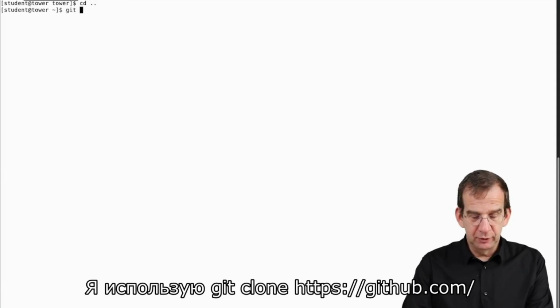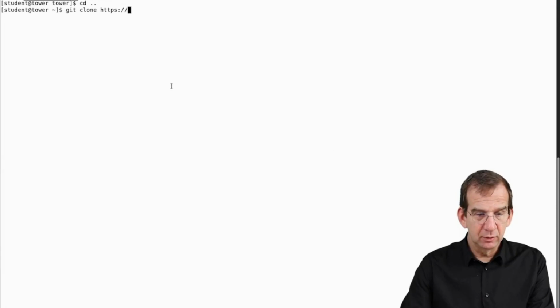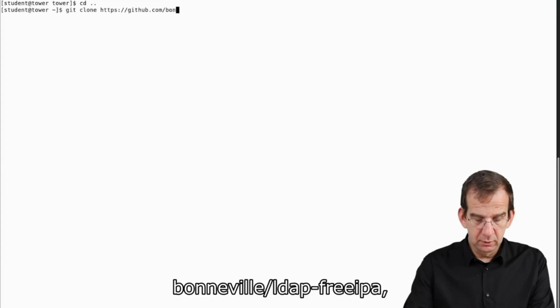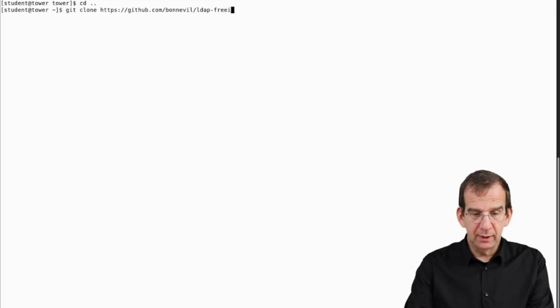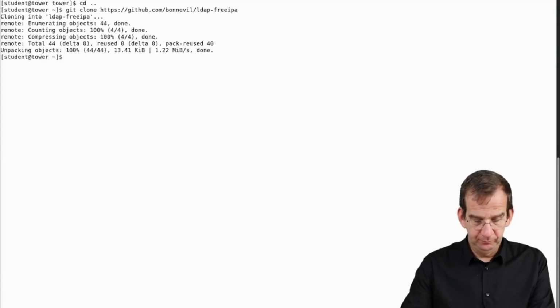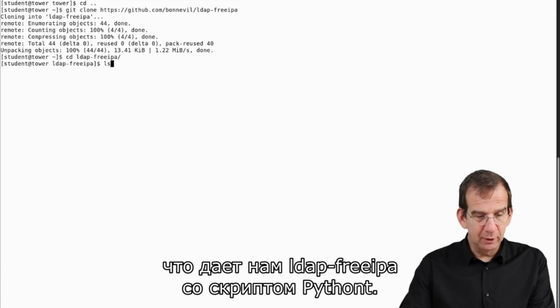So I am going to use git clone https://github.com/Bonneville/LDAP free IPA. So that's giving me an LDAP free IPA with a Python script.